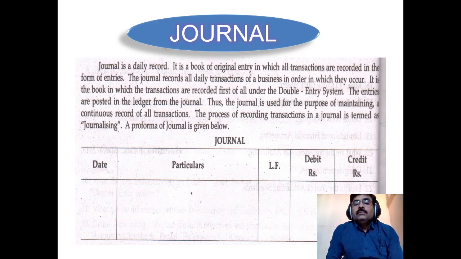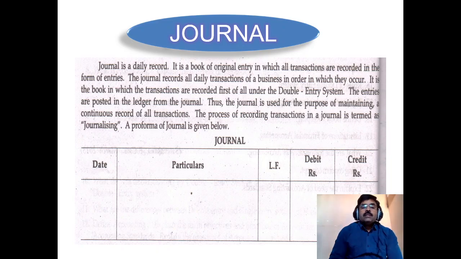Already we said that all the business transactions are recorded first time in this book. That's why it's called book of first entry or original entry. And also all the transactions are recorded in chronological order or daily basis. That's why this book journal is also called as a day book. So any small organization maintains only one journal. In big organizations, with the help of subsidiary books, the business transactions are recorded.